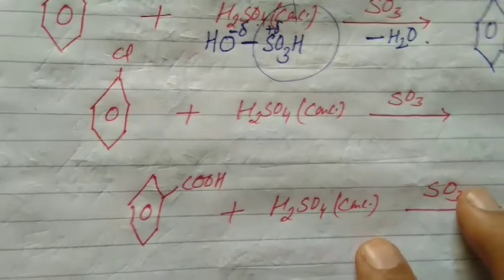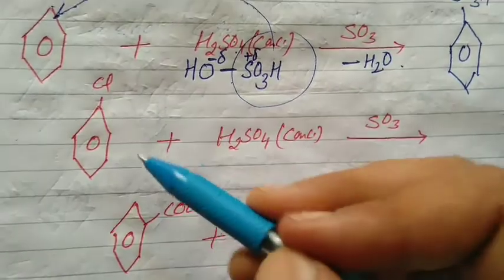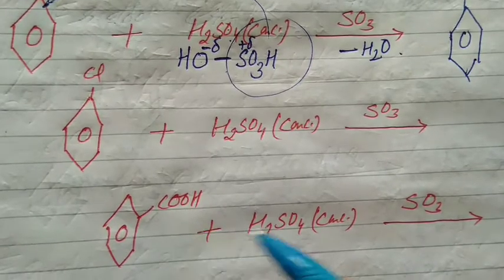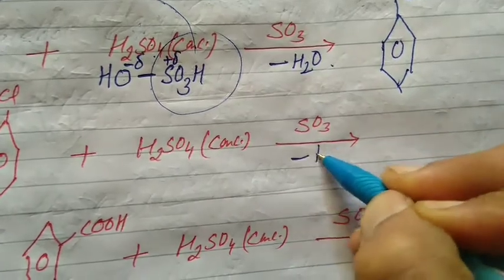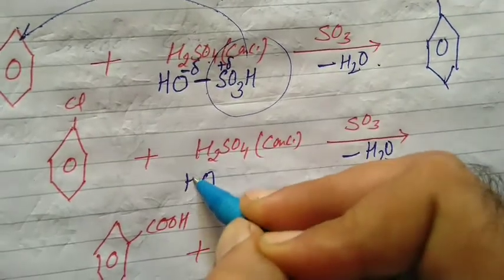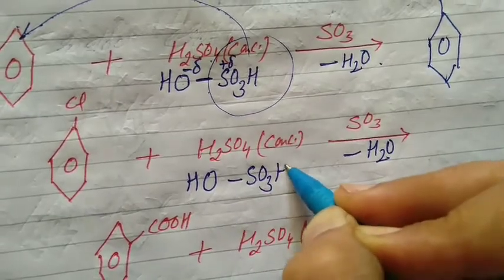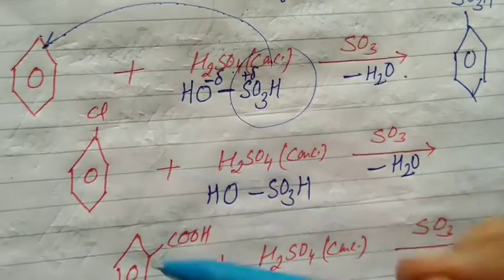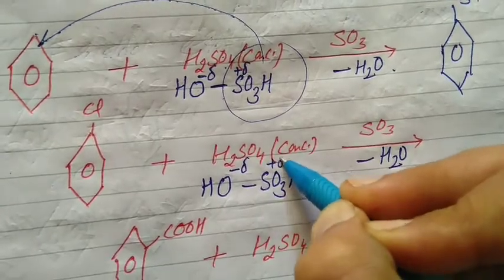Sulfonation reaction. Now we are proceeding with the similar reaction in chlorobenzene or benzoic acid. Now it is clear chlorobenzene has an activating group, meaning the electrophile will approach ortho or para. Benzoic acid is deactivating, the electrophile will approach at the meta position. Again concentrated H2SO4, dehydration. How do we proceed for the sulfonation reaction? Concentrated H2SO4, OH, SO3H. Students, that's part of aromatic compounds, also clear here. At first we do the reactions in benzene, then we do them in substituted compounds. Partial negative, partial positive, it is the electrophile.